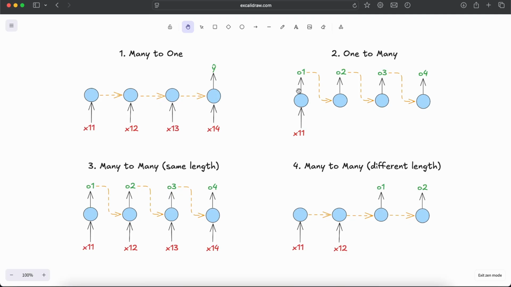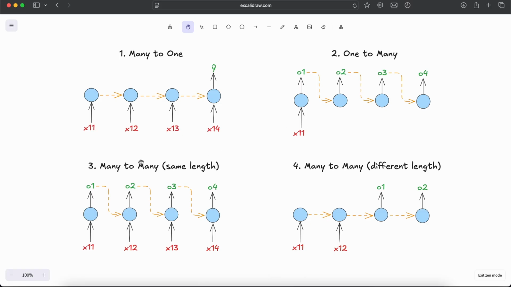Next one is one to many. So given one input, it generates multiple outputs. Here we give X11 as input. It generates O1, and it feeds back into the model and generates O2, and it will keep continuing till we hit some kind of termination mechanism. An example of one to many RNN is music generation. So given a starting note, you want to generate music. That's an example of one to many RNN.